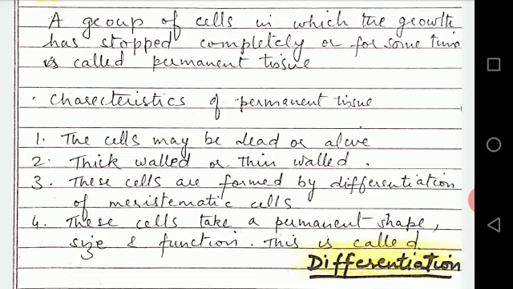These cells are formed by differentiation of meristematic cells. Means earlier they were meristematic cells. They were going on dividing, but after some time they have stopped dividing and they have acquired a permanent shape. So now they are called permanent tissues. Fourth point, these cells take a permanent shape, size, and function. This is called differentiation. Like those meristematic tissue which has acquired a proper shape, like they have changed into xylem or phloem. So this is called differentiation.